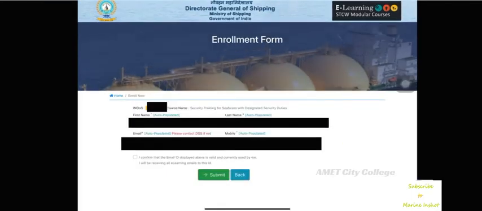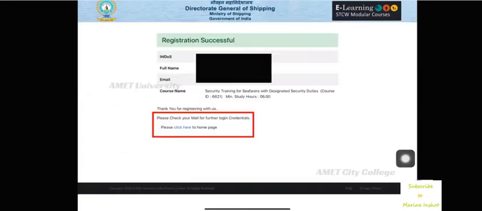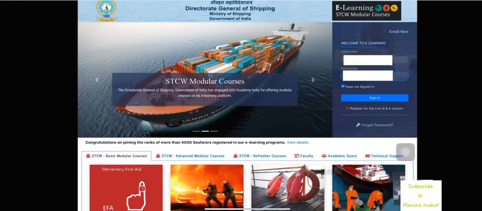Now all your details, with your name, email ID and mobile number, will appear. Check for any mistakes. If there are any errors, they have to be changed in your DG Seafarers profile. If there is no error, you could simply click on Confirm and submit your enrollment form. The next window shows that you have successfully registered and your login details will be mailed to your aforementioned mail ID. Check your mail for username and password. Now to reach the login web page, you have to click on the Click Here option shown in the web page. Now log in using these login details.